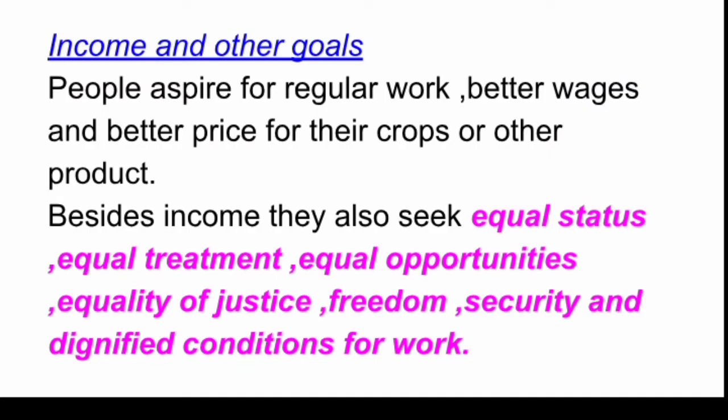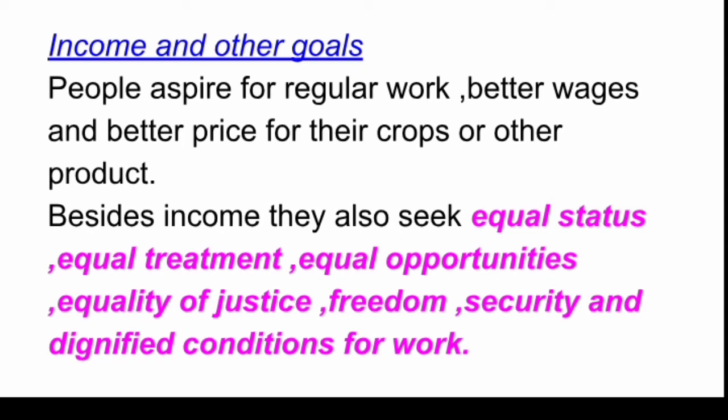Income and other goals. This is the criteria on which you can compare two countries and two states. So income, what is income? Whatever you earn in monetary terms, that is called income.